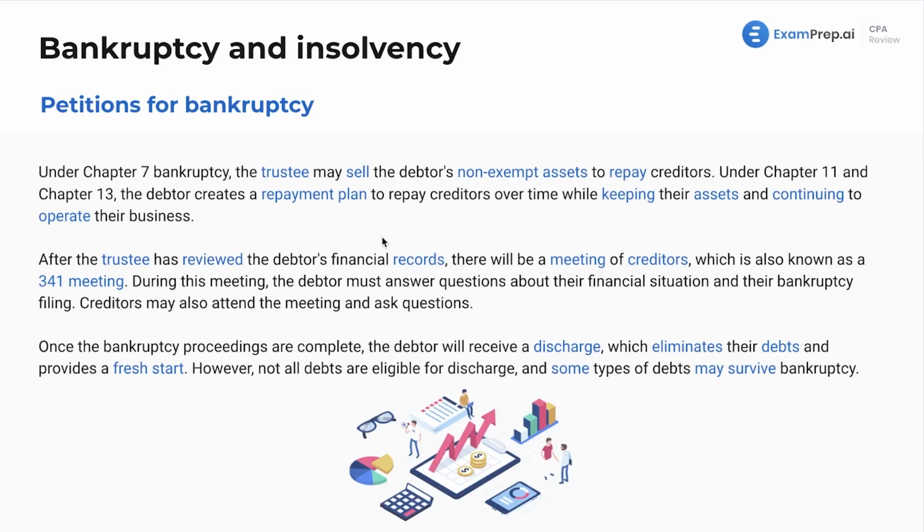Now, after the trustee has reviewed the debtor's financial records, there's going to be a meeting of creditors, which is also known as a 341 meeting. During this meeting, the debtor must answer questions about their financial situation and their bankruptcy filing. Creditors may also attend the meeting and ask questions. Once the bankruptcy proceedings are complete, the debtor will receive a discharge, which eliminates their debts. They go on and celebrate and it provides a fresh start. However, not all debts are eligible for discharge, and some types of debts may survive bankruptcy.